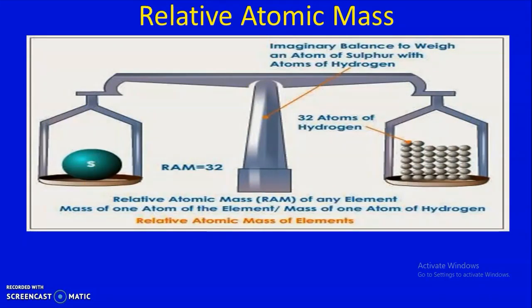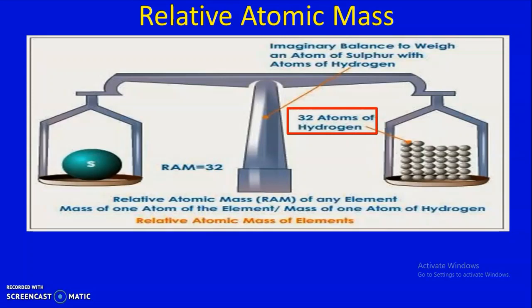You can see an imaginary balance displayed on the screen, and on the left hand side of the balance I have kept one sulfur atom. Remember, it is not a real balance, it is an imaginary balance. To the right hand side I have kept some hydrogen atoms.